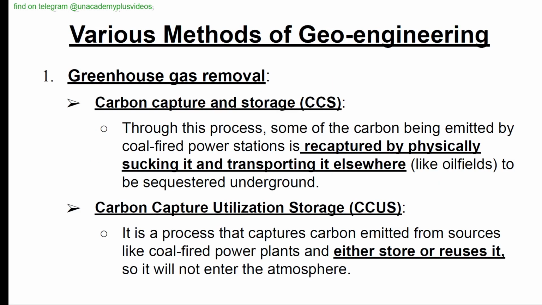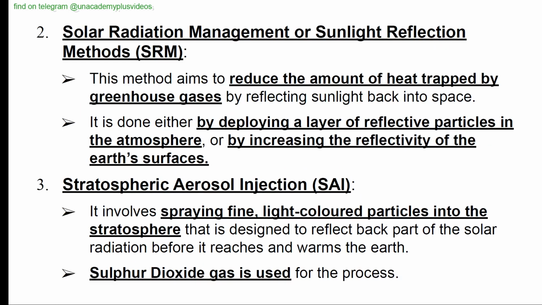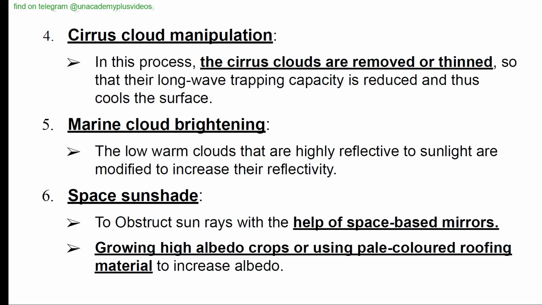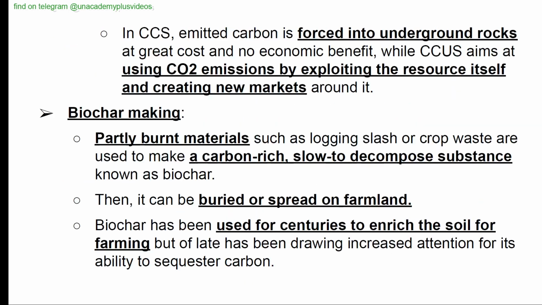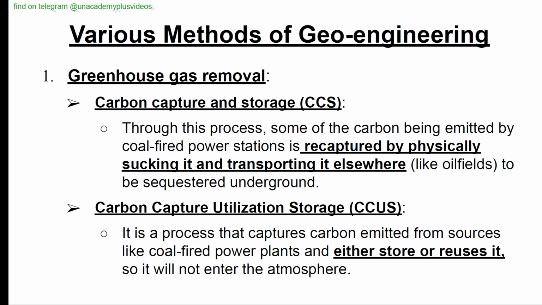Various methods of geoengineering. Sometimes this could also come as a question, either the meaning or just different methods in a list, and the question would be, which among the following is not a method of geoengineering. Greenhouse gas removal is the first method, then biochar making. Then the second method is solar radiation management or sunlight reflection methods. Third is stratospheric aerosol injection. Fourth is cirrus cloud manipulation. Fifth is marine cloud brightening. And sixth is space sunshade.